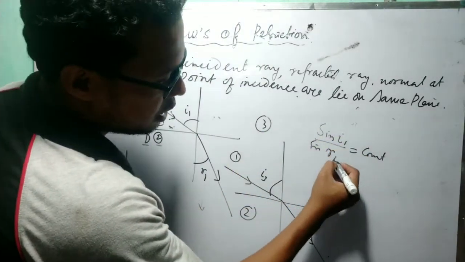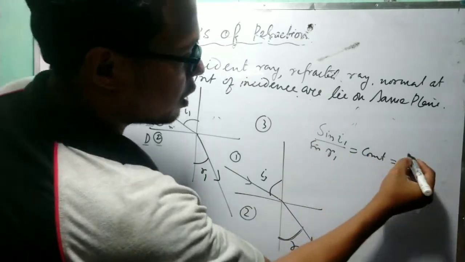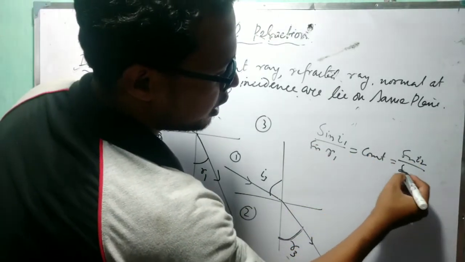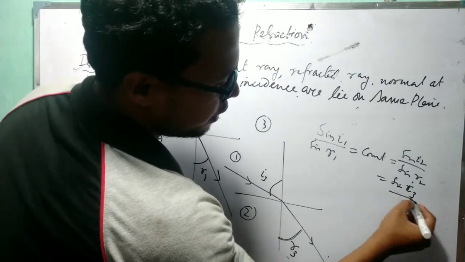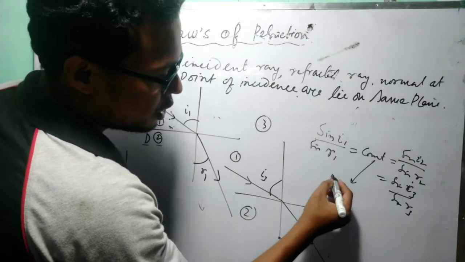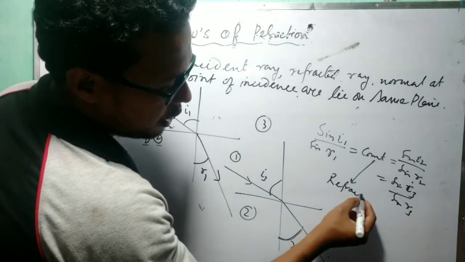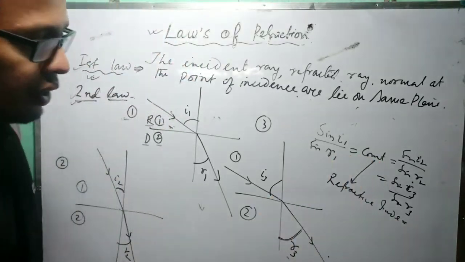It is I1, R1 that I am giving, and obviously we can write this constant equals sine I2 divided by sine R2, equals sine I3 divided by sine R3. This constant value is called the refractive index. That I will discuss later.